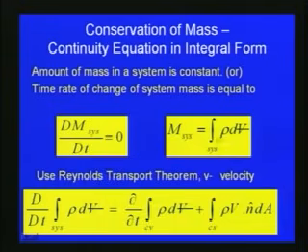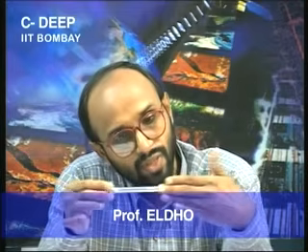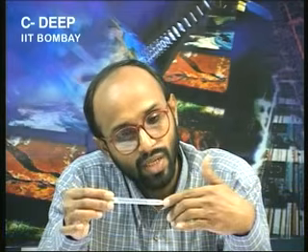Now we have seen the Reynolds transport theorem earlier. If we consider the pipe flow which we have seen, within the system we will be describing in terms of the control volume what happens, and then with respect to the control surface or the boundaries, whether something is entering the system or something is leaving the system. That gives the Reynolds transport theorem.